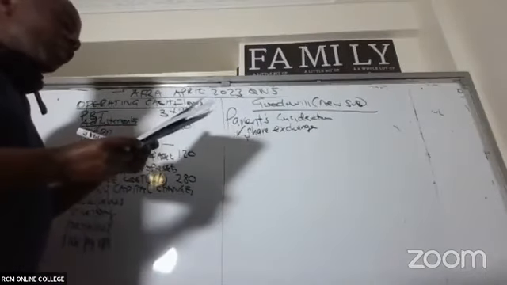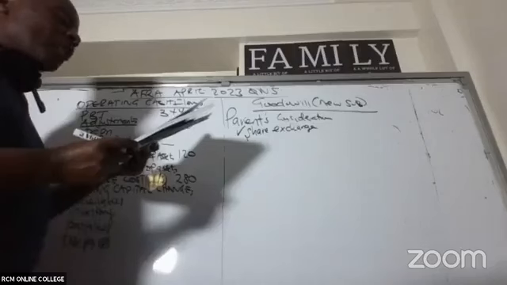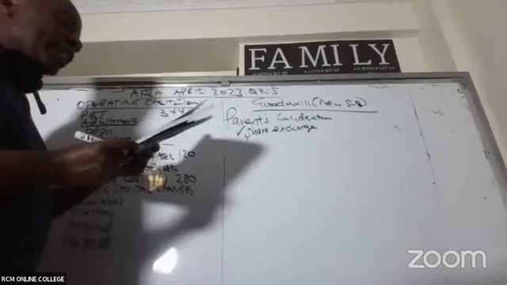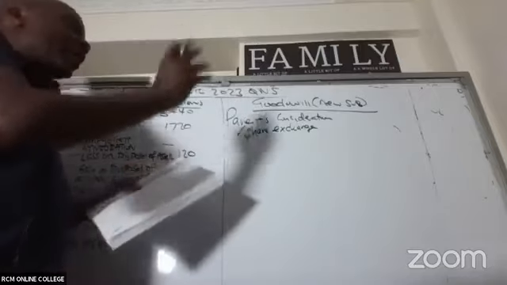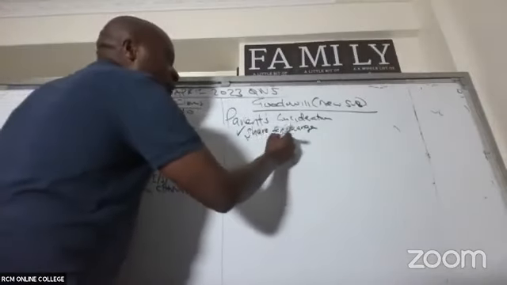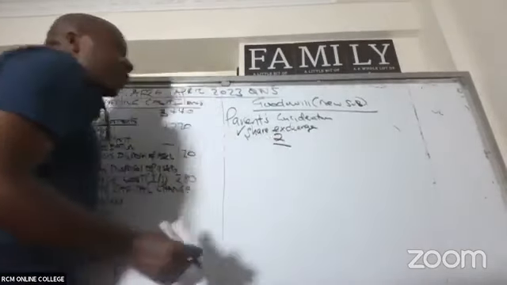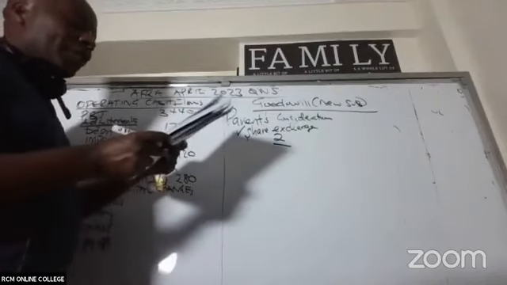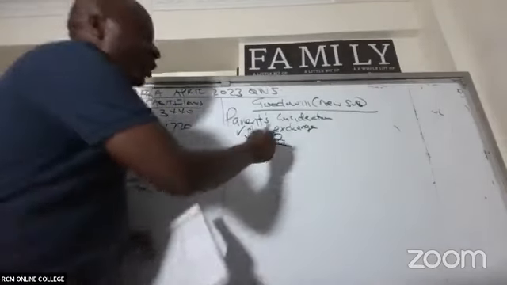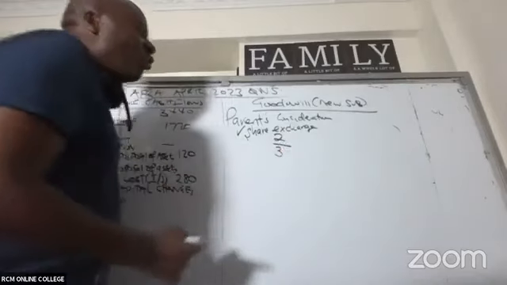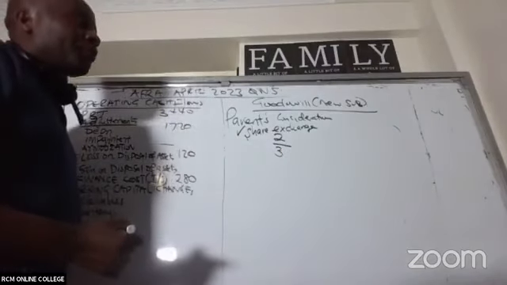This share exchange, we want to get the value of the shares. We're told the acquisition consideration comprised a share exchange on the basis of 2 shares of the parent for 3 shares of the subsidiary. Remember, you must start with the number of shares of the parent over the number of shares of the acquired subsidiary, a fraction: 2 over 3.